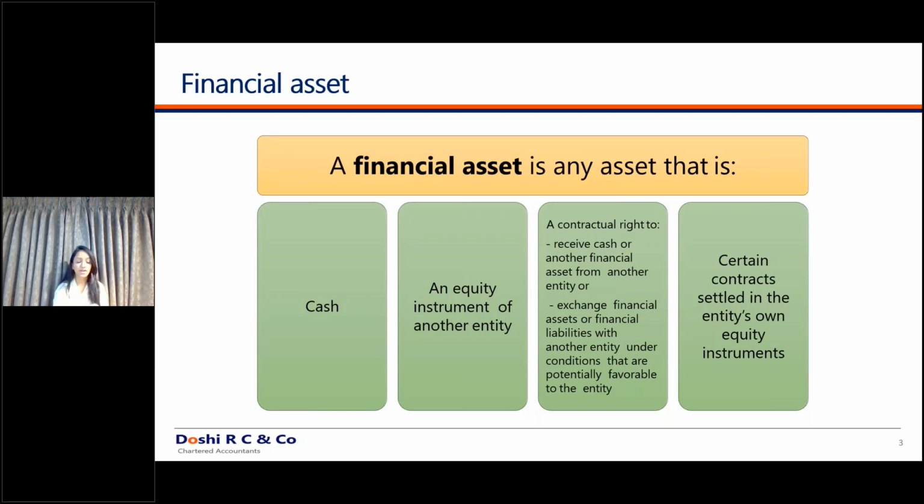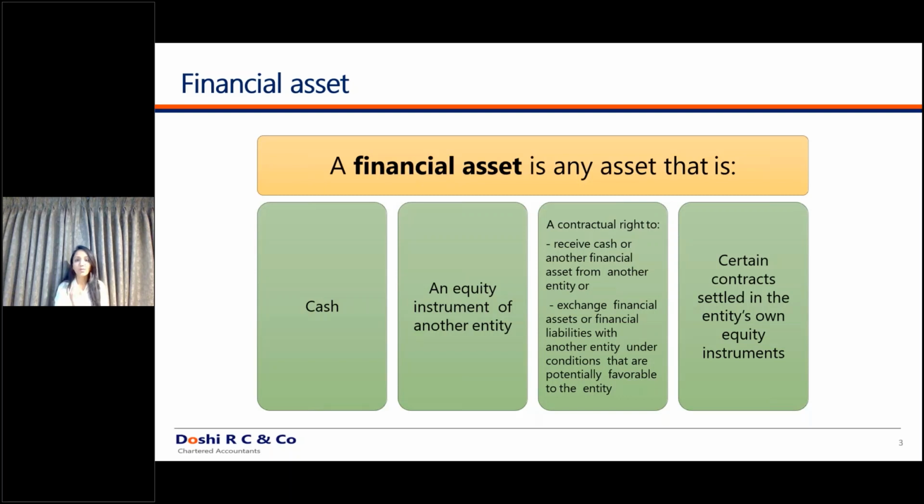So these three parts, even if you understand only what is a financial asset considering only these three parts, that is cash, an equity instrument of an entity, and a right to receive cash, I would give you a guarantee that 90% of the cases that appear in all the companies would be covered by only these three parts of the definition. The rest of the parts are rarely applicable to any kind of company. Still, I'll explain what it is.